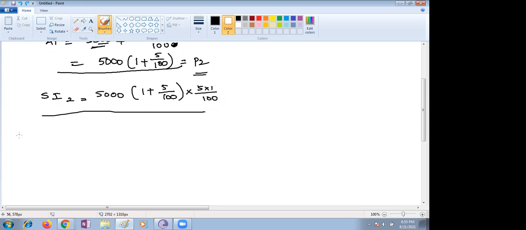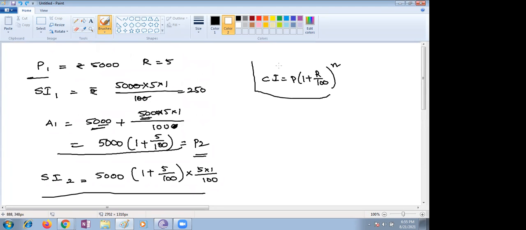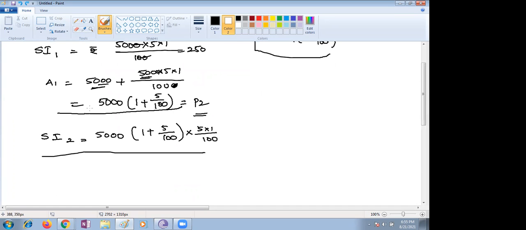Let me take a few examples. You just have to remember the formula. CI is nothing but P into (1 plus R by 100) whole to the power n. We will do some examples so that you can understand, children, why we are continuously adding the interest to this amount. Because interest is continuously added in compound interest.